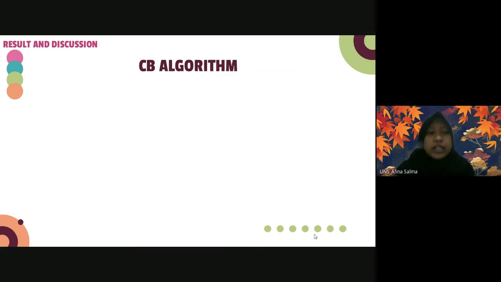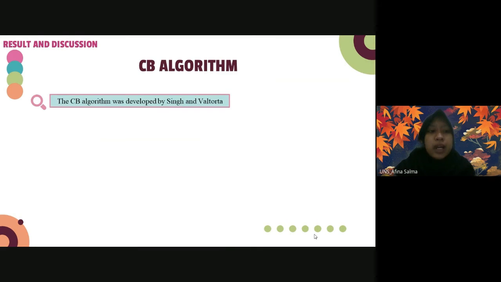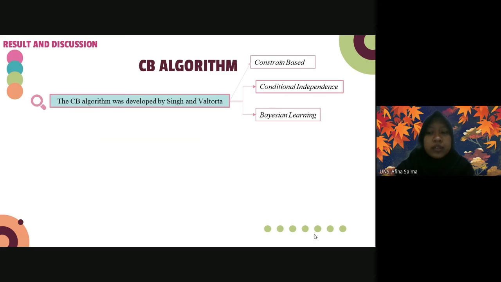Then continue the result and discussion. The CB algorithm was developed by Singh and Valtorta. The CB algorithm's name comes from the initials of the two phases in the algorithm, namely conditional independence and Bayesian learning. The CB algorithm can also be referred to as a constraint-based algorithm.